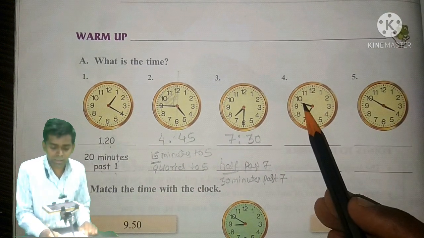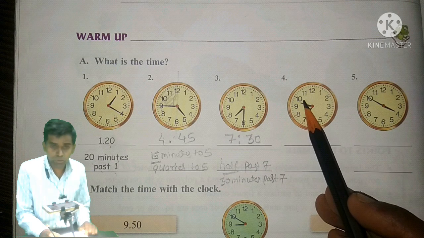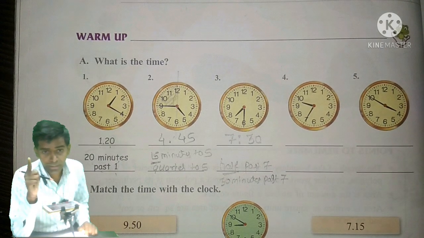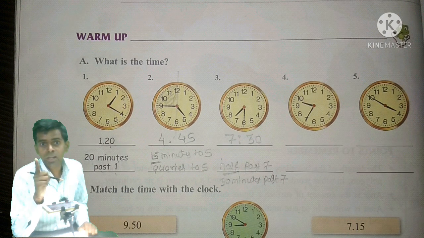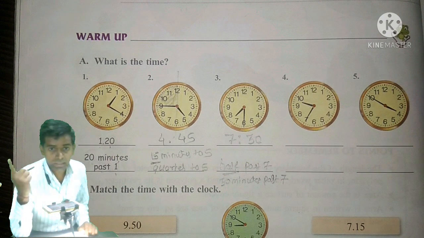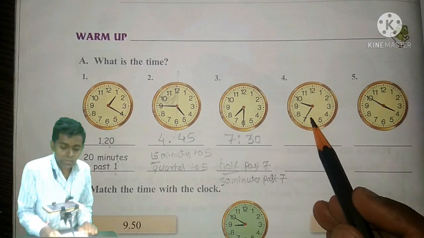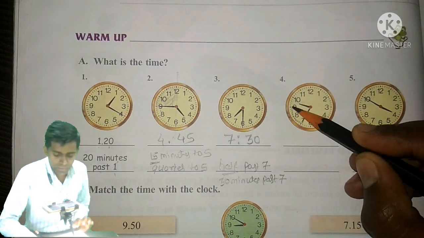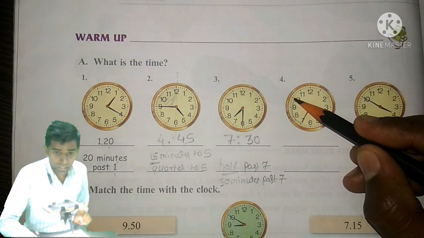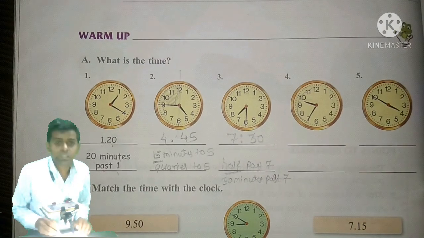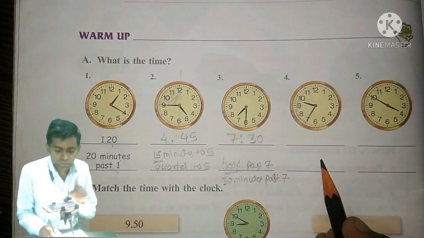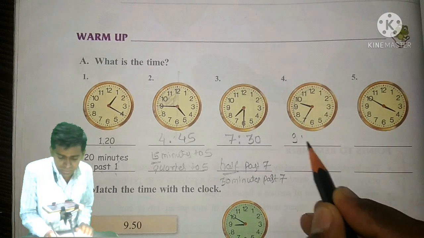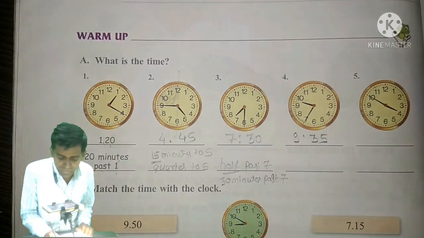In question number 4, the hour hand is in between the 9 and 10. Now it is going to 10, and the minute hand is towards the left hand side. That means we will not talk about past here, we will talk about the upcoming time, that means to. So how many minutes are left over for the next hour? Let's count. 5 plus 5 is 10, plus 5 is 15, 20 and 25. So 25 minutes are left over. But first of all, we will write the time in figures, as here 9 hours and 35 minutes.